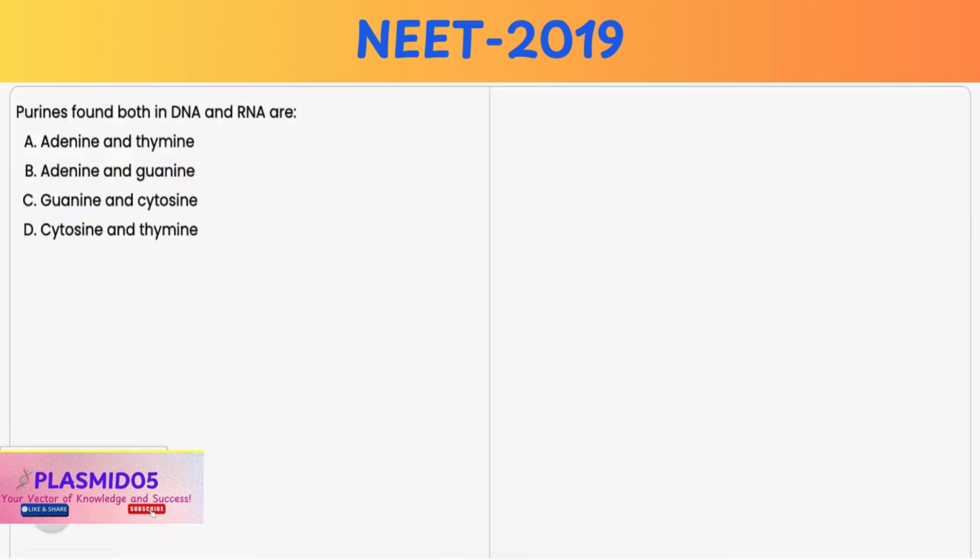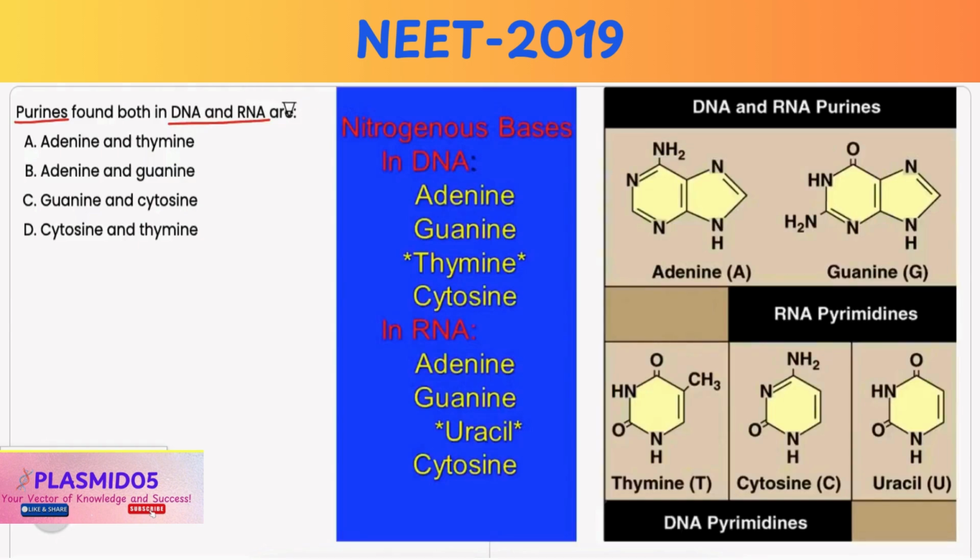In this question, you have to identify the purine molecules which are found both in DNA and RNA. Option A, adenine and thymine. It is incorrect. Adenine is a purine, but thymine is a pyrimidine. And thymine is only found in DNA and not in RNA.